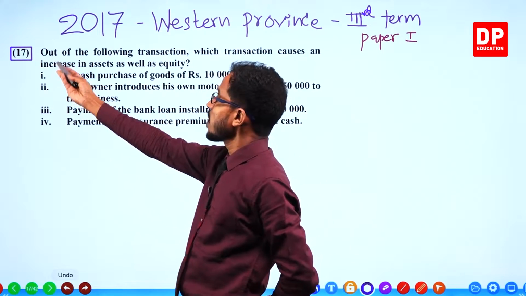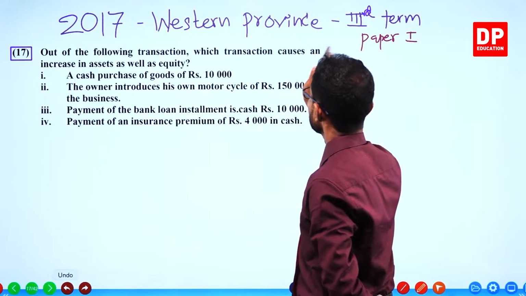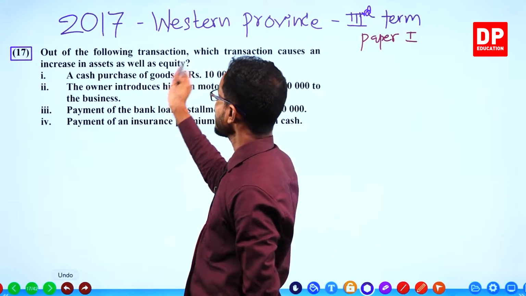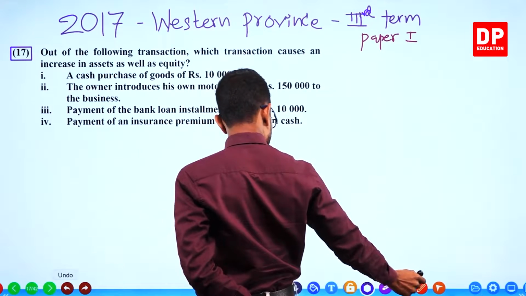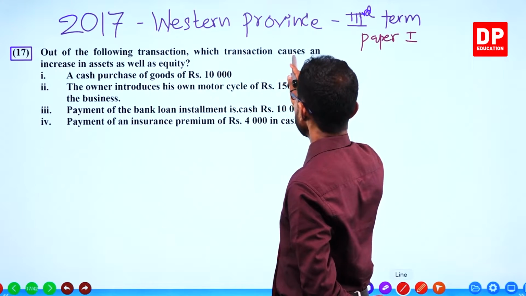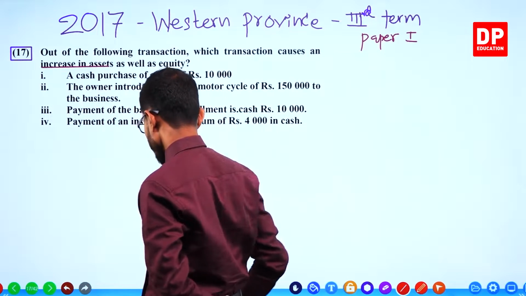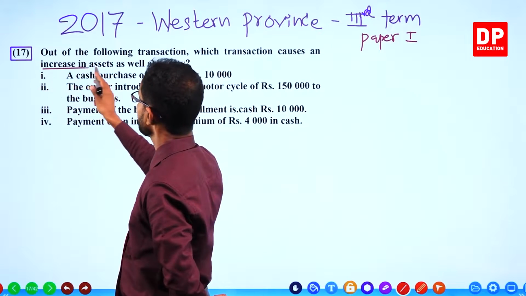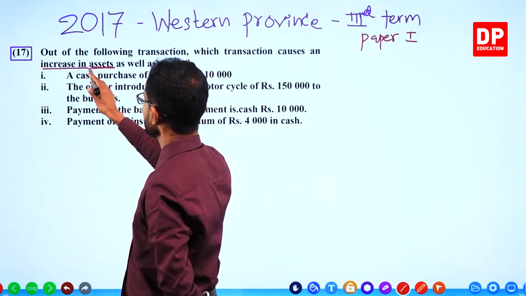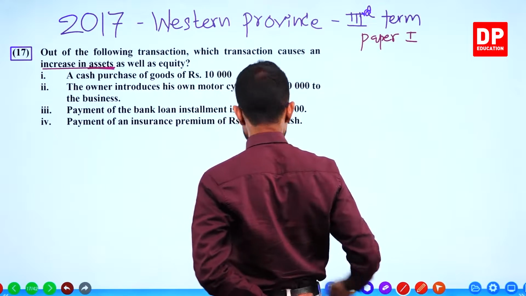Let's go. Out of the following transactions, which transaction causes an increase in assets as well as equity? Now we need to select the transaction which increases assets as well as equity.